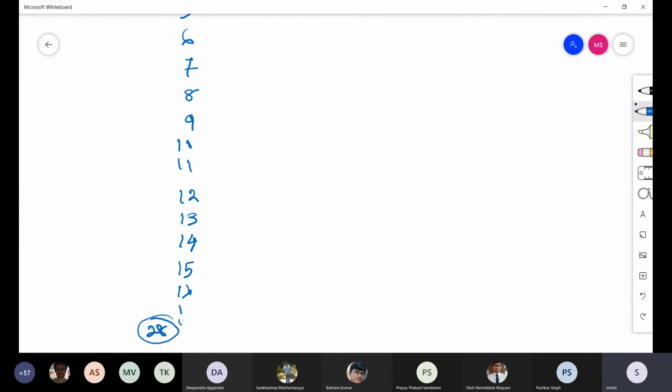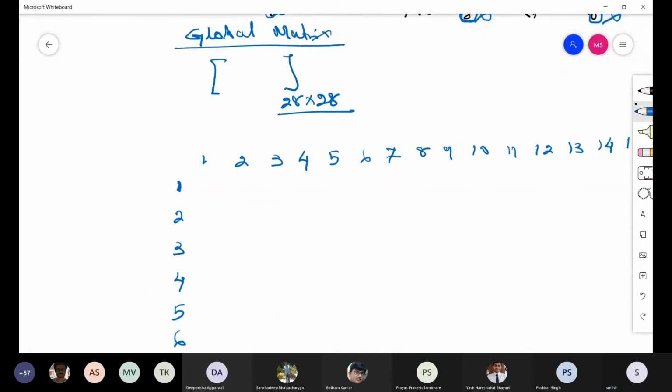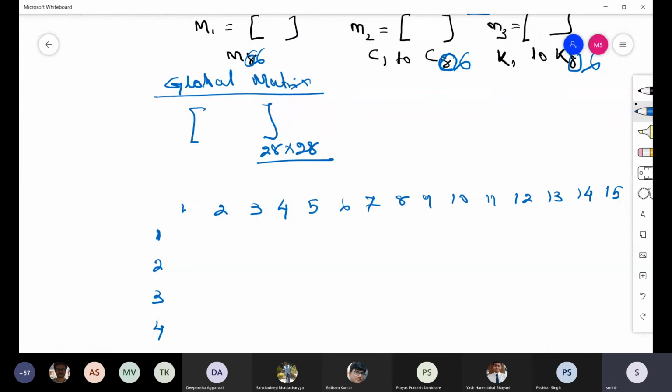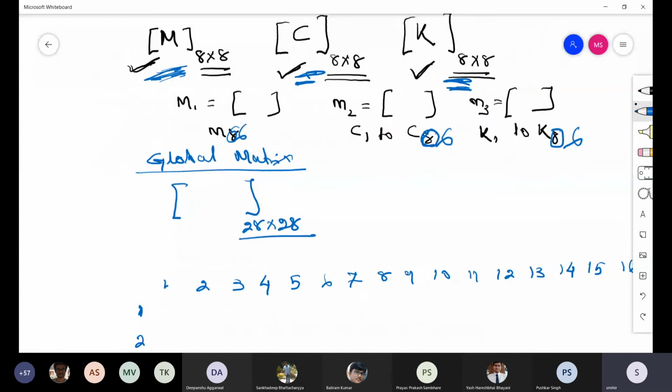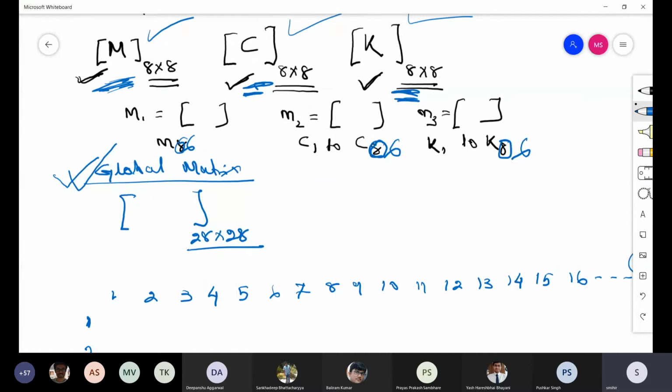So 28 rows and 28 columns. Fine. So the globalization technique is the same for all matrices. I'm just explaining in terms of the mass matrix or stiffness maybe.